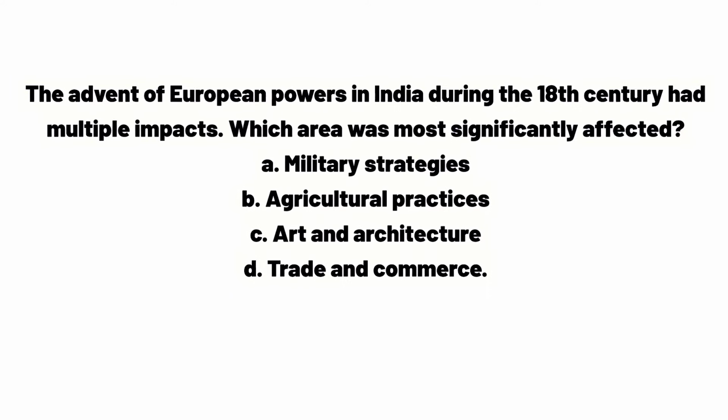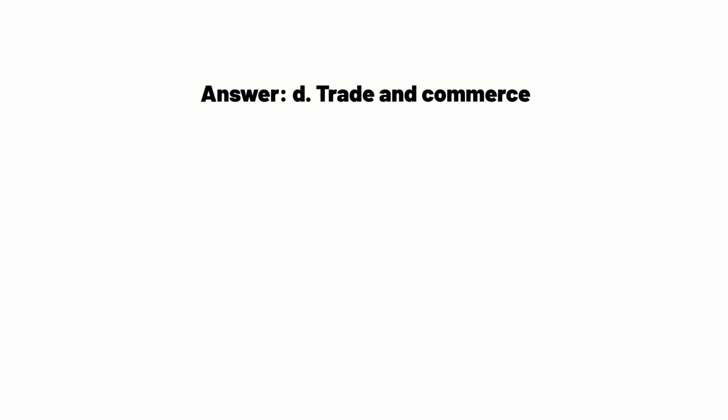The advent of European powers in India during the 18th century had multiple impacts. Which area was most significantly affected? A. Military strategies. B. Agricultural practice. C. Art and architecture. D. Trade and commerce. Answer D. Trade and commerce.